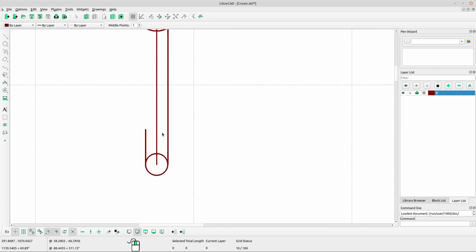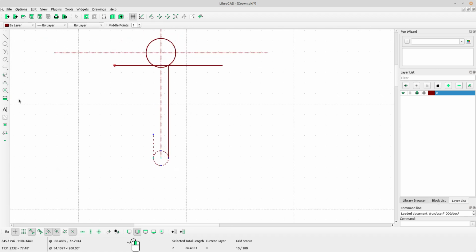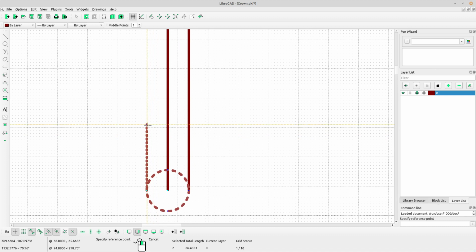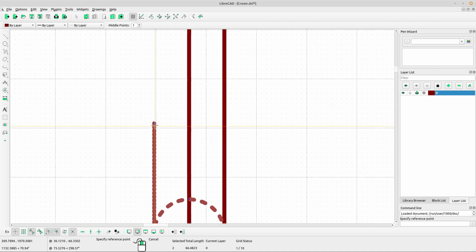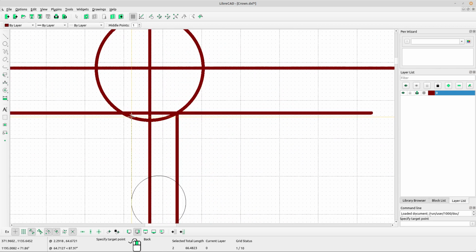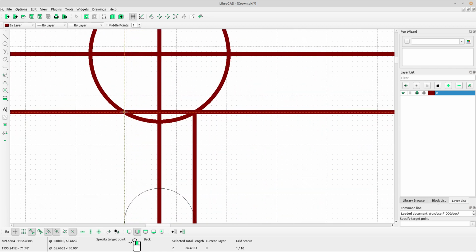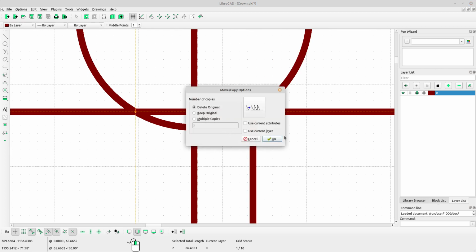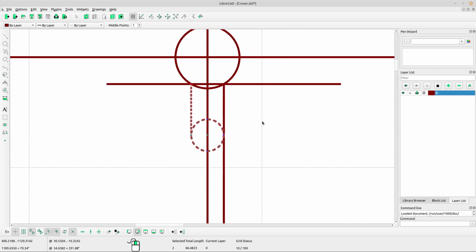Right click to escape. Now select the shape, the bottom side, select move or copy, left click at the reference point at the top of this vertical line and bring the shape into the position like this, at the intersect. Okay, select delete original, click OK. Press escape on your keyboard.